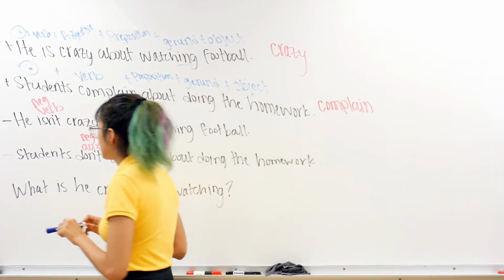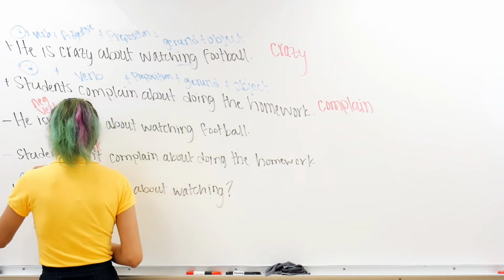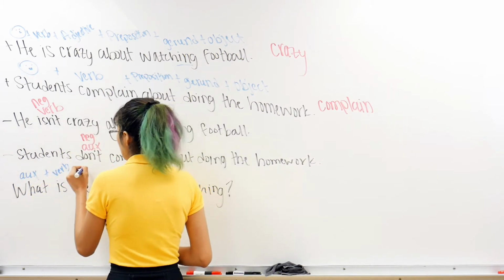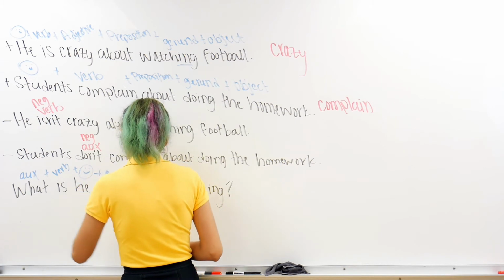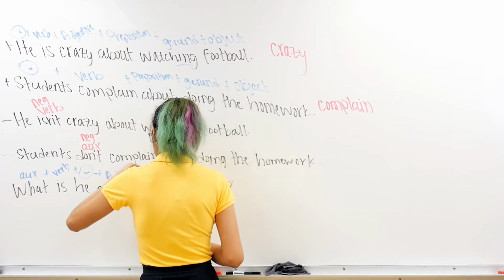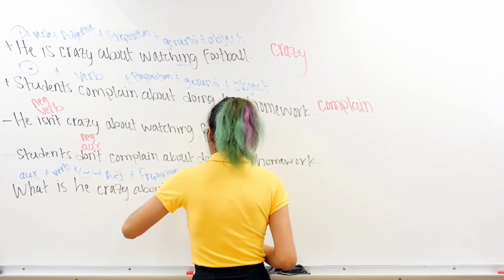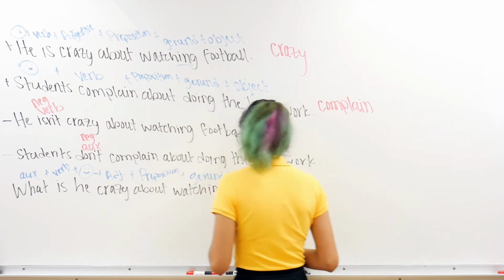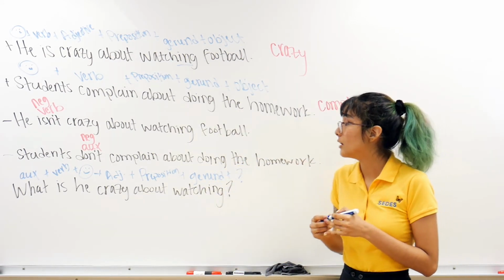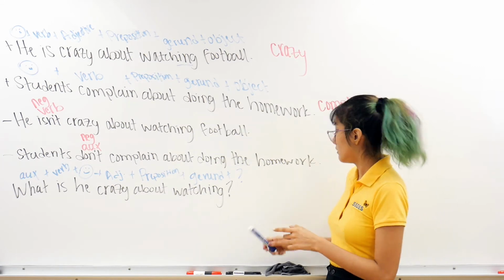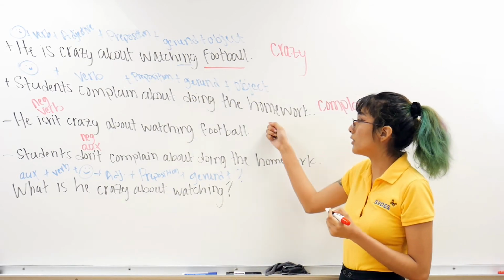Here, what is my auxiliary, is my verb to be, he is my subject, crazy is my adjective, about is my preposition, watching is my gerund, and the most important part of a question is a question mark. If I don't have my question mark, it is not a question. But what is he crazy about watching? And what is he crazy about? The answer is football.